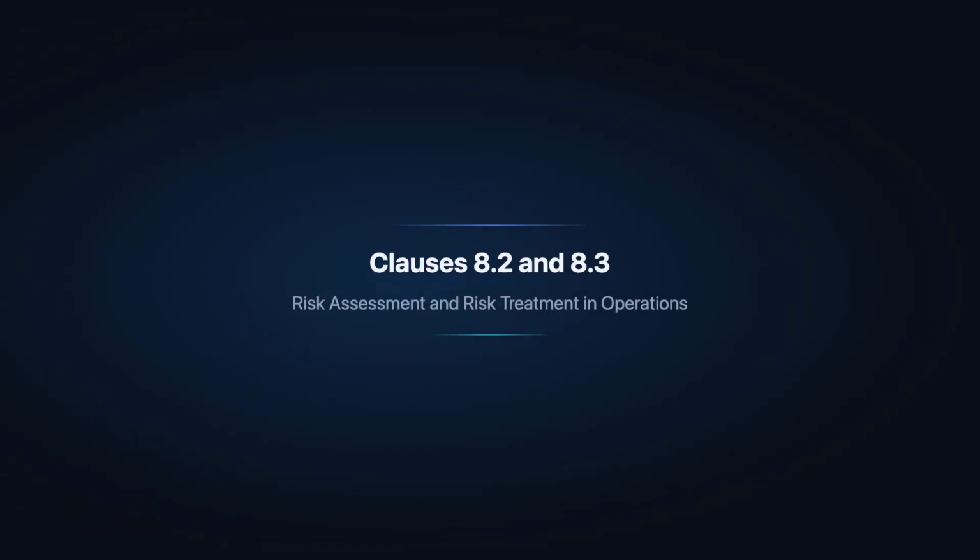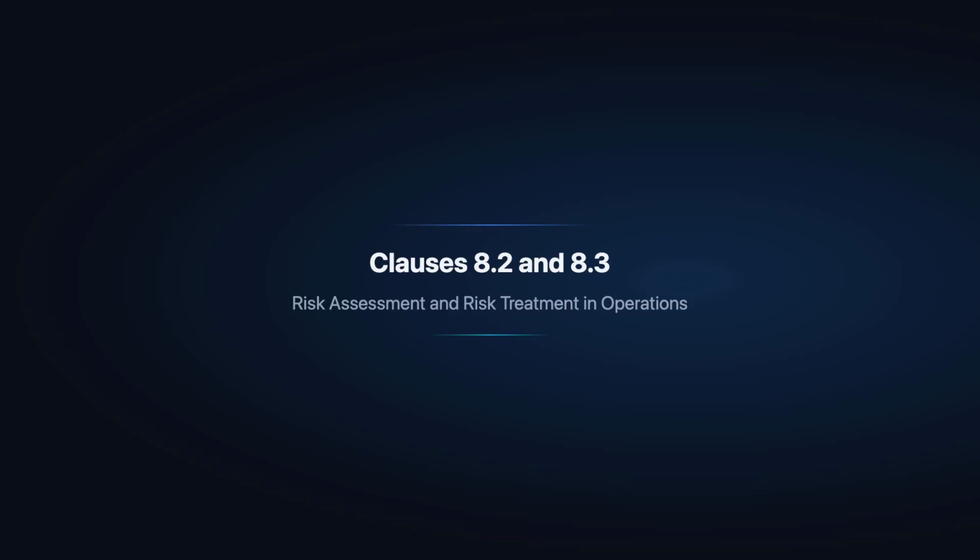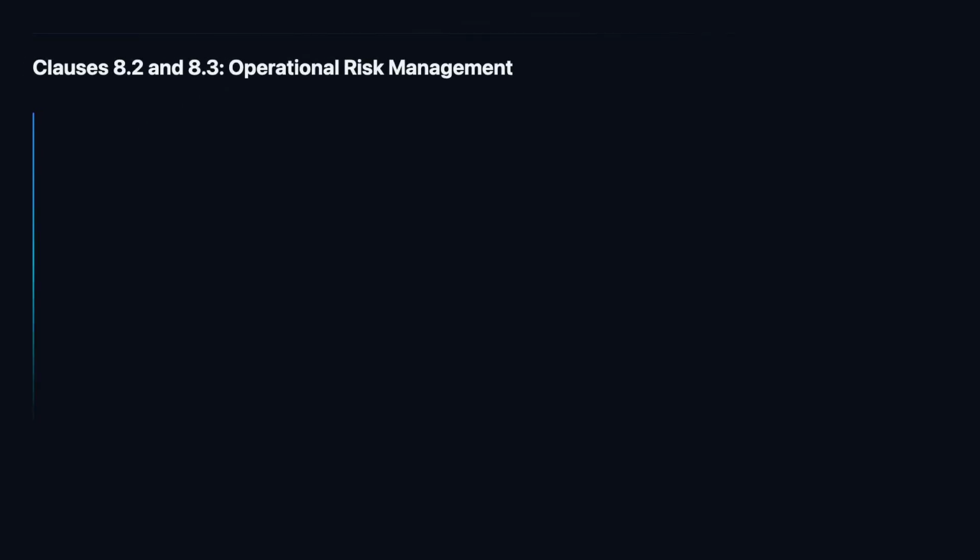Now let us examine Clauses 8.2 and 8.3, the operational risk management requirements that ensure the ISMS's risk posture is regularly reviewed and that treatment actions are actually implemented. Clauses 8.2 and 8.3 establish the operational risk management cycle, requiring regular risk assessments and the disciplined implementation of risk treatment actions throughout the life of the ISMS.